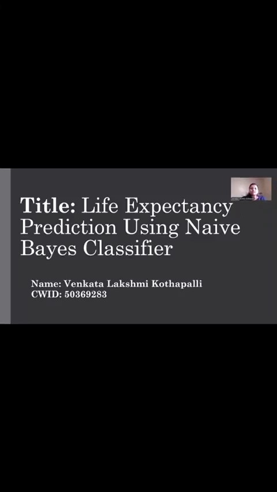My CW ID is 50369283 and today my Python project title is Life Expectancy Prediction using Naive Bayes classifier. So the introduction for my topic is that life expectancy is a core metric that indicates the overall health of a population. It is affected by various factors such as income, education, access to healthcare, immunization, and disease rates.